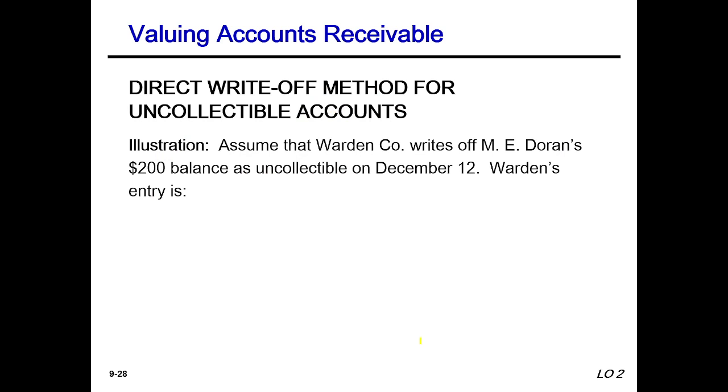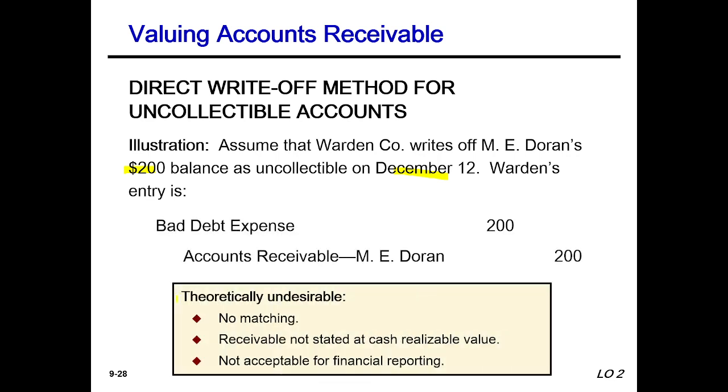Now, the direct write-off method for uncollectible accounts. A very easy example, everybody please look here. Illustration: assume that Warden Company writes off Amy Doran's $200 balance as uncollectible on December 12. Warden's entry will be bad debt expense debit and accounts receivable credit, Amy Doran.